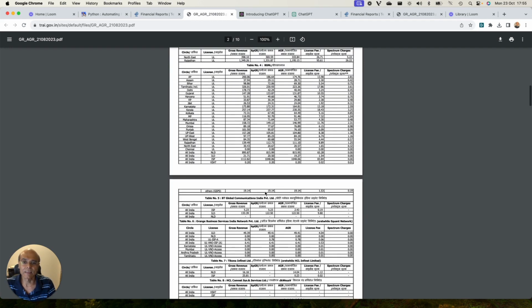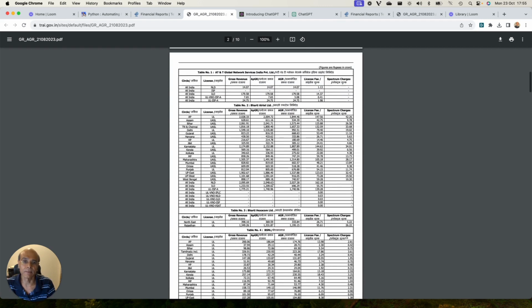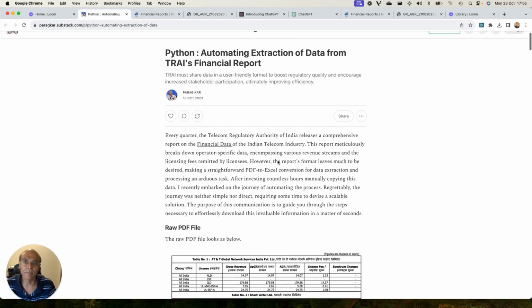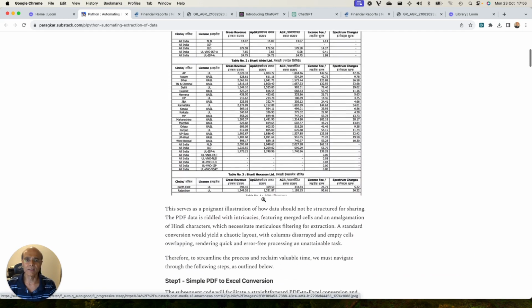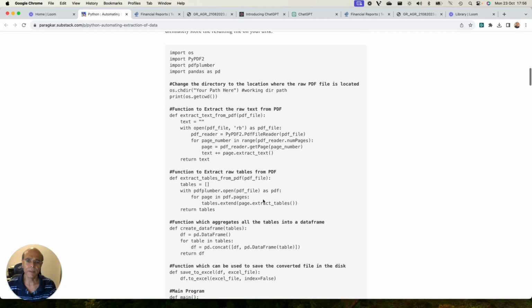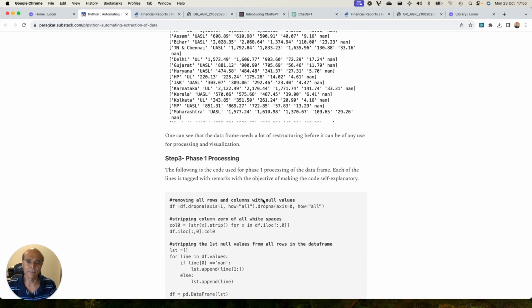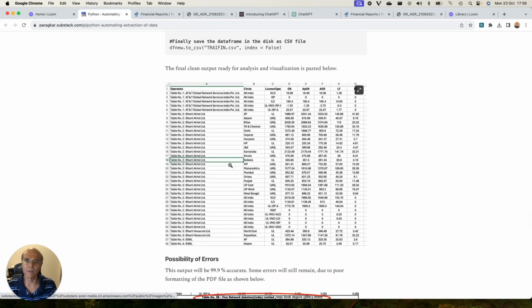So once this file is published, you have no other option but to manually extract this data, which takes a lot of time. In order to solve this problem, I created a Python based program, which I have posted as part of this article called Python Automated Extraction Data from TRAI's Financial Report, which does a decent job in extracting this information. Once I wrote this program, I tried it with various types of PDFs. It gives an output which is reasonably accurate, and the final output will be in this form.